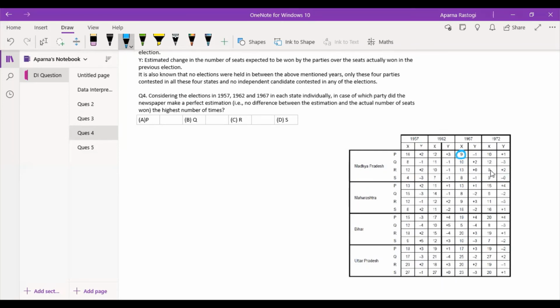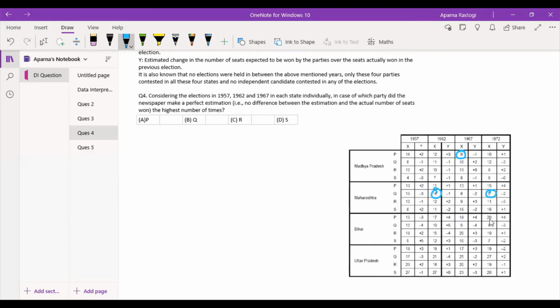Again no. Let's quickly scan through for R. 9 minus 2 is 7. No. 13 plus 0 is again 13. Again no. And 10 minus 1 is 9, 10 plus 1 is 11. This is 12. No. And let's look at this. This is 9 minus 0, 9. This is 8. 8 plus 1 is 9. No. So we have just one value in case of MP, that is for P. In case of Maharashtra, we have 2 values. In case of Q, I'll just circle these values.